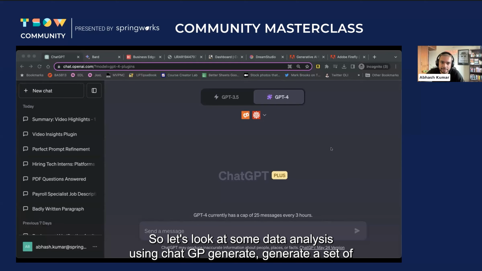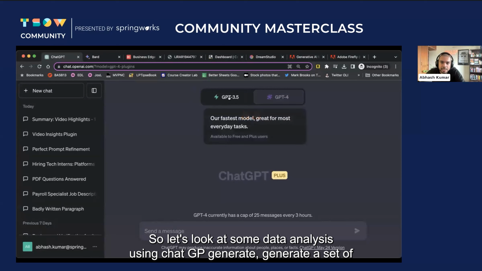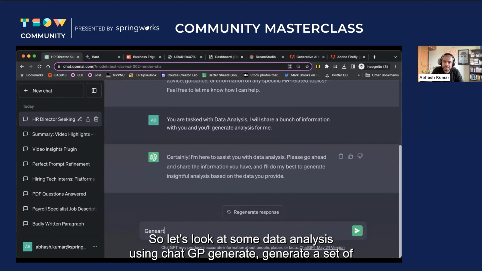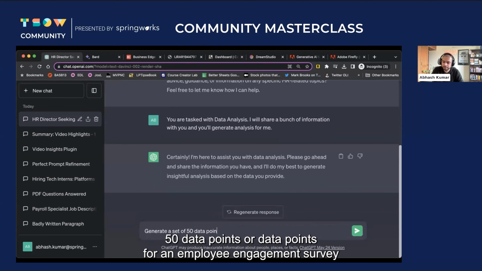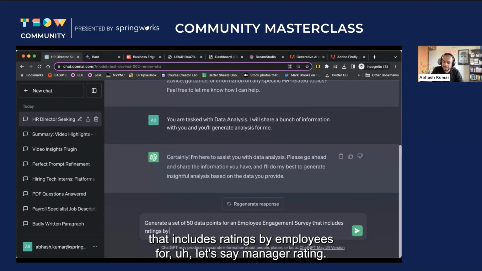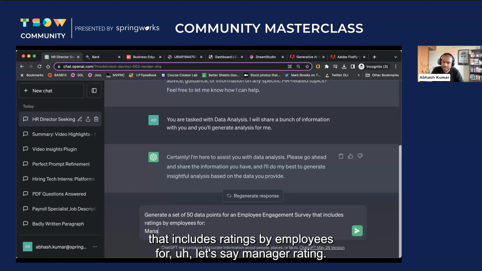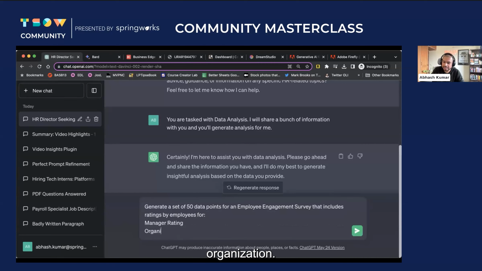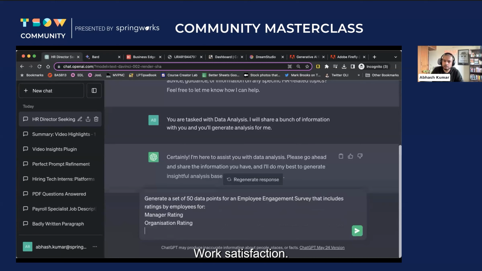So let's look at some data analysis using ChatGPT. Generate a set of 50 data points for an employee engagement survey that includes ratings by employees for, let's say, manager rating, organization rating, work satisfaction.